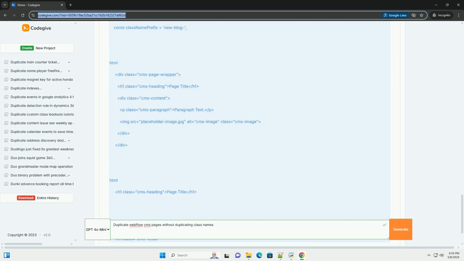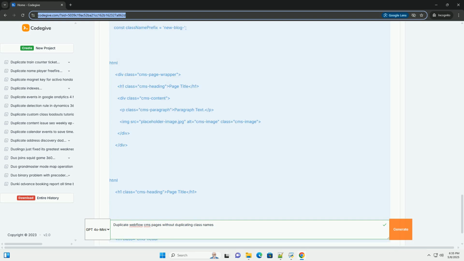Troubleshooting. Source or target container not found: double check that the source container ID and target container ID in your JavaScript code match the IDs you've set in the Webflow designer exactly. IDs are case sensitive. Class names not being replaced: inspect the cloned content in the browser's developer tools to see if the class names are being replaced. If not, check for JavaScript errors in the console. Make sure the process_elements function is being called and that it's correctly identifying the elements with class names.